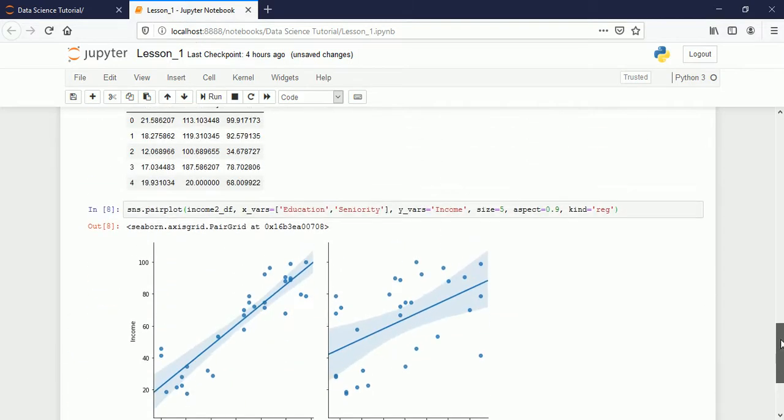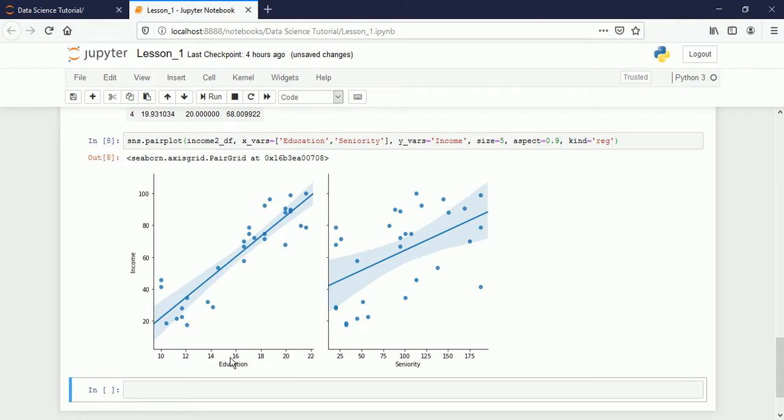In this graph, if you consider education and income, there is a close relationship compared to the other one. If you consider education and seniority, a relationship is there, but it is not as close as this one.